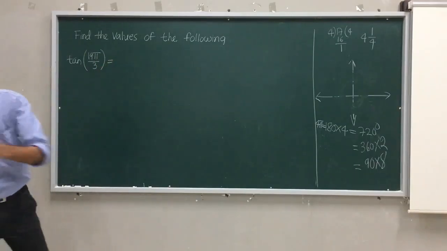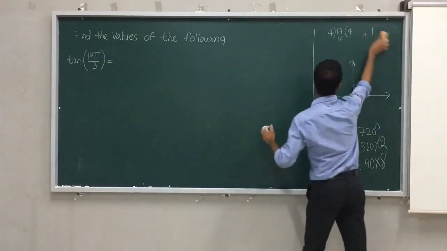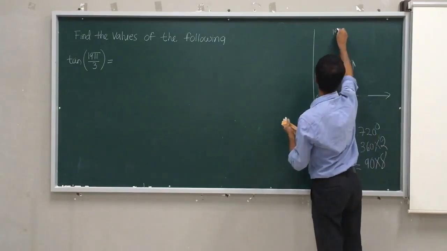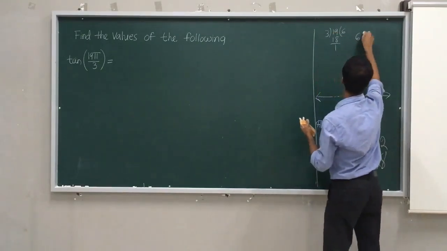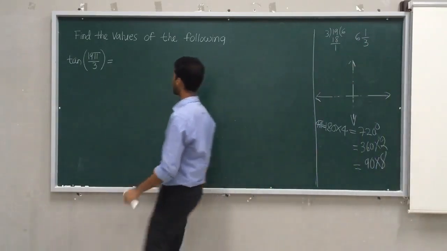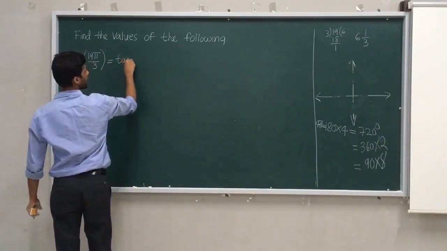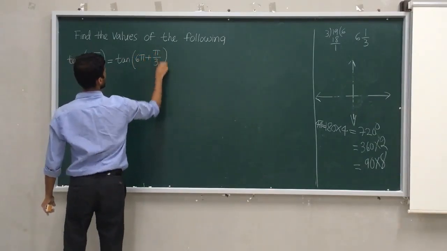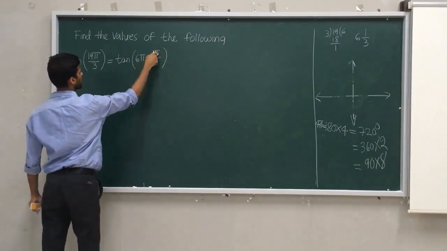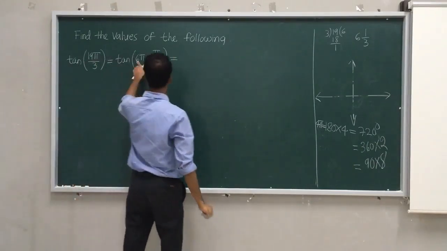So how to tackle tan of 19 pi by 3? 19 pi by 3 means 19 divided by 3. 3 sixes are 18, remainder is 1. So 6 and 1/3. So I will write it as tan of 6 pi plus pi by 3. 6 threes are 18 pi plus pi, that is 19 pi by 3.